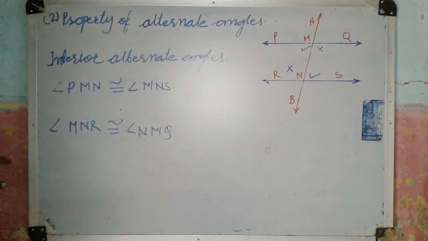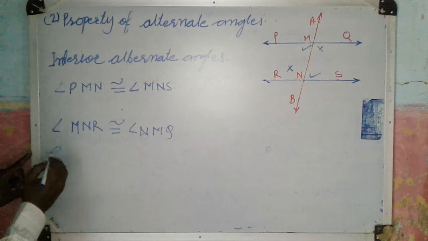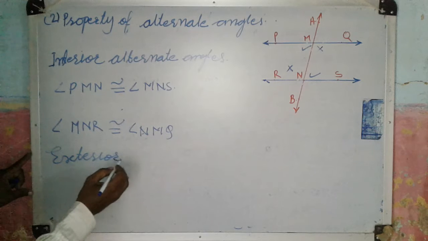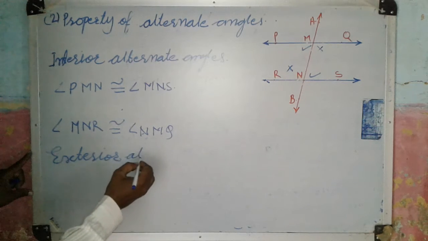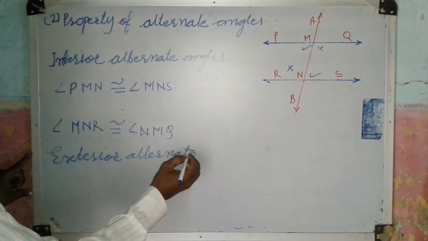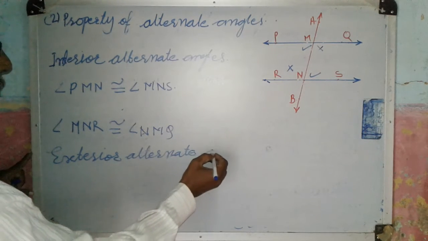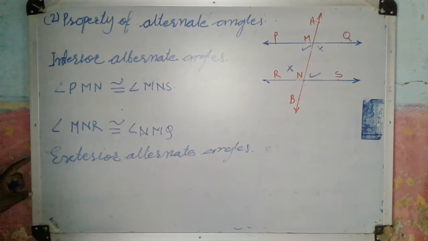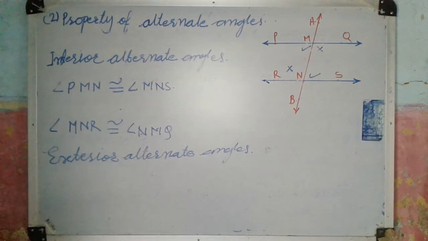Now the exterior alternate angles. There are two pairs of exterior alternate angles.